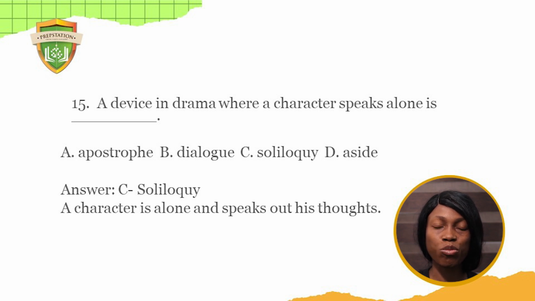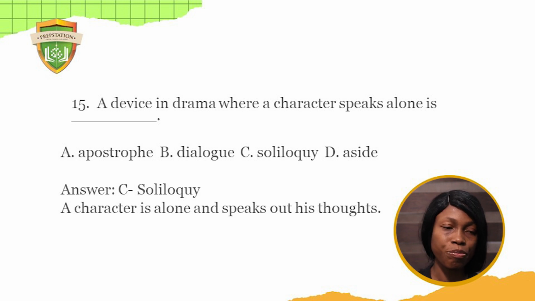Dialogue is a conversation between two people. And then an aside is when in a stage play, the character could move to another part of the stage and then talk, but other characters are there. Or at the same time, the character could move aside, as the name signifies, and then speak. Then soliloquy, in this case, the writer soliloquizes, speaks alone, and airs out his own thoughts.